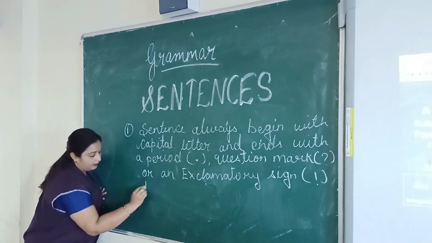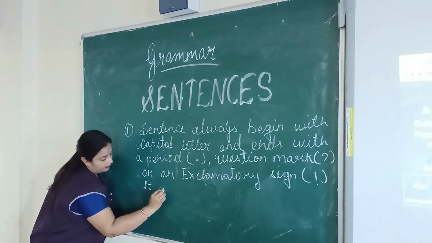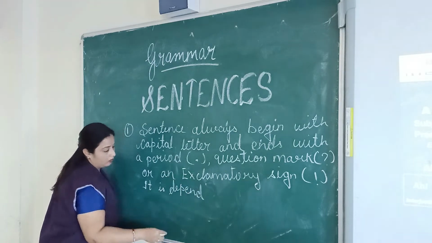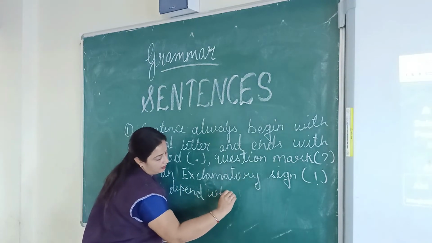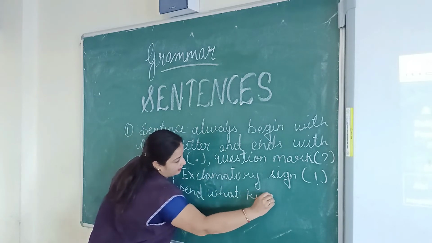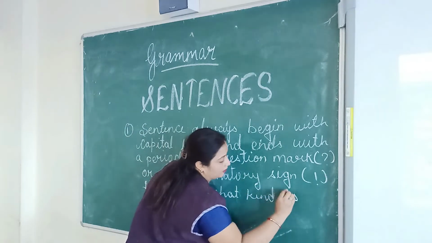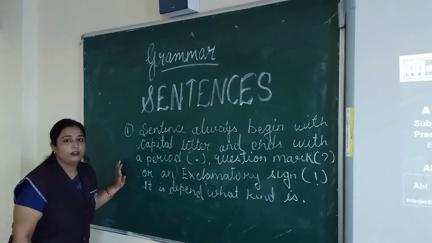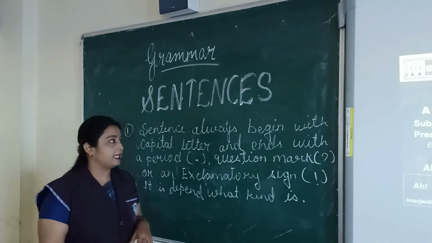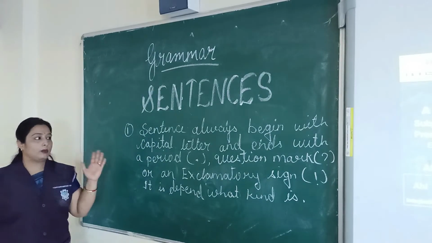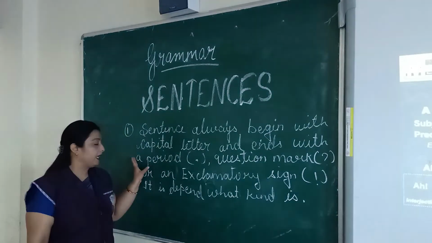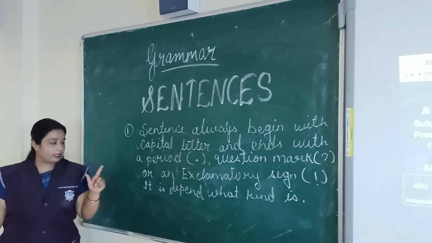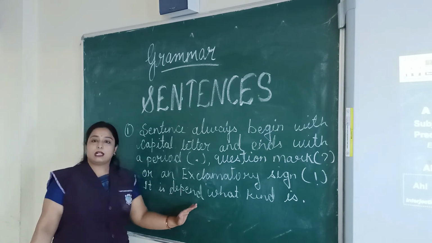It depends on what kind of sentence it is. These are the important points to remember when we write a sentence. A sentence always begins with a capital letter and ends with a period, or we'll say full stop, question mark or an exclamatory sign. It depends on what kind it is.